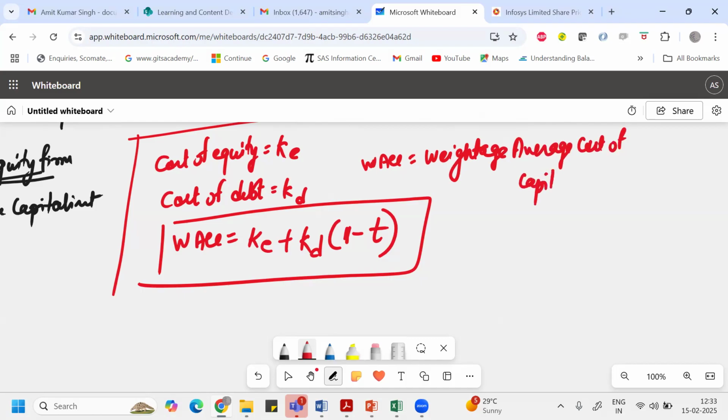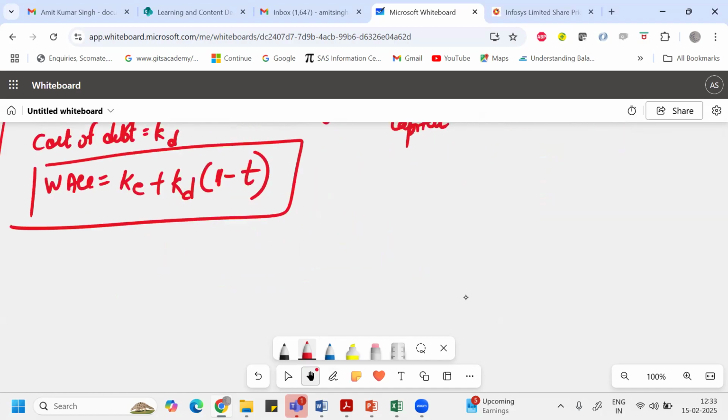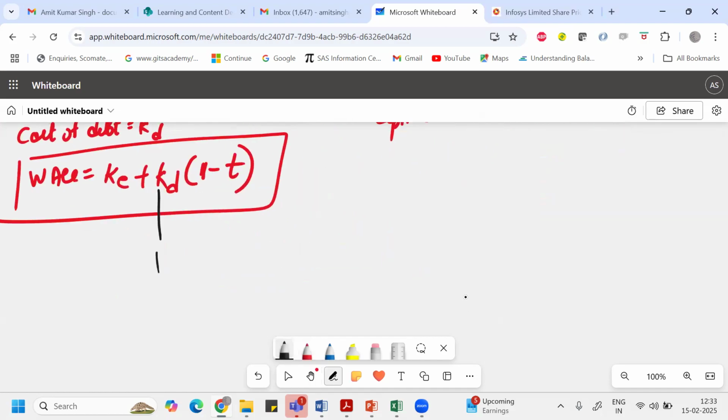Whenever we are raising capital from the market, it's not like we are raising capital in equal proportion of equity and debt. We raise capital in some proportion of equity and debt. The cost involved in raising capital by equity is called cost of equity, while the cost involved in raising funds from debt is called cost of debt. To measure the cost of debt, we generally consider interest over the total debt.